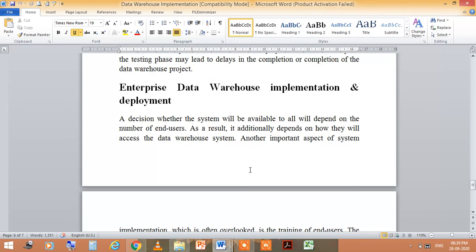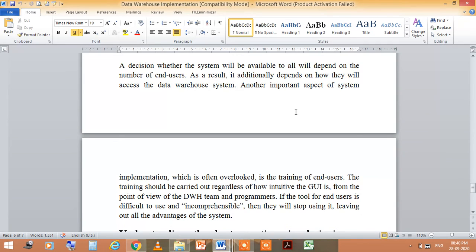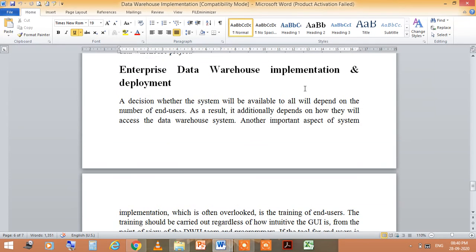Okay, then we come to enterprise data warehouse implementation and deployment. In this phase, a decision whether the system will be available to all will depend on the number of end users. As a result, it additionally depends on how they will access the data warehouse system.